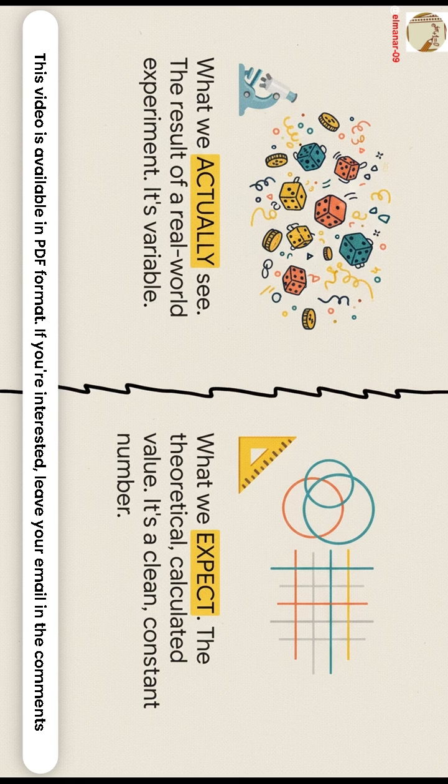We need to understand the difference between two things, probability and frequency. Think of it like this. Probability is the on-paper number. It's the clean, theoretical value we just talked about, what we expect. Frequency, on the other hand, is what happens when the rubber meets the road. It's what we actually see in a real-world experiment. And let me tell you, it can be messy and all over the place, especially at first.